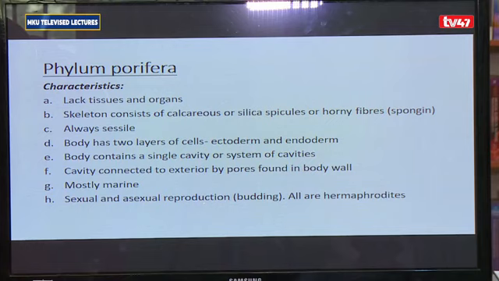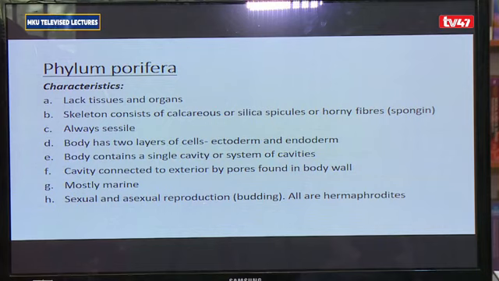Di meaning 2. The body basically consists of a single cavity or a system of cavities, and they communicate to the exterior via pores that are found in the body wall. These many pores in the body wall connecting the cavity that makes up the body and the exterior are what give the Porifera their name, which means pore bearer. The Porifera are mostly marine, meaning they are found in salty water, but a few can be found in fresh water.